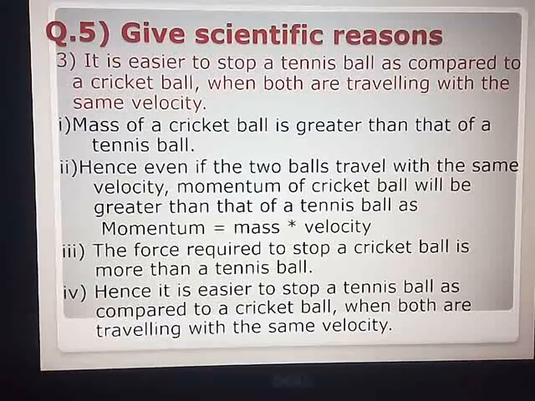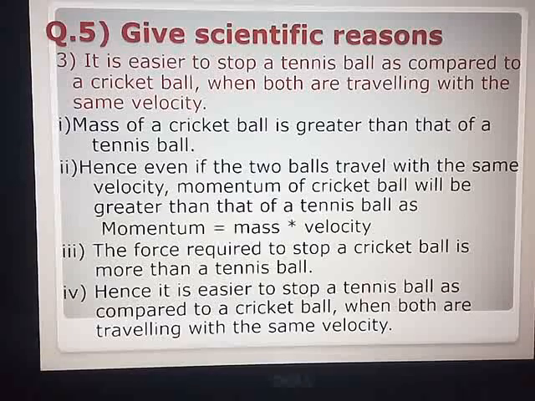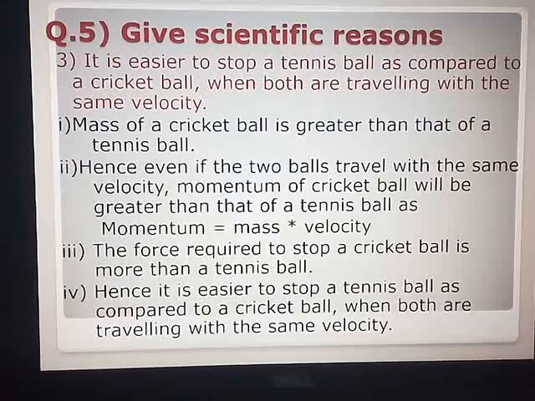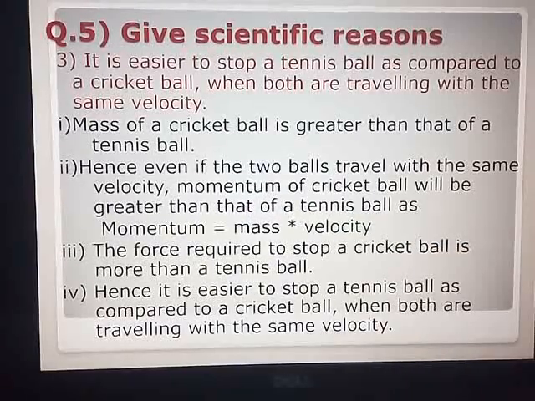because you have to see whose mass is greater. Mass of the cricket ball is greater than that of a tennis ball. Your first point should be mass. Hence, even if both the balls travel with the same velocity, momentum of the cricket ball will be greater than that of the tennis ball. Why?